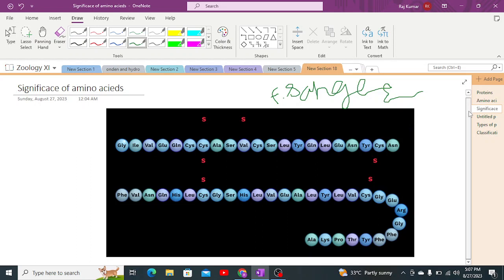He said that proteins are important, and he observed the significance of amino acids in the chain of insulin, and insulin is a proteinous enzyme.